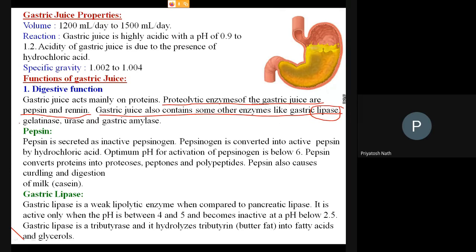And then there are gelatinase, urease, and gastric amylase. Gelatinase is responsible for the digestion of gelatin. Then urease is for the digestion of urea. And gastric amylase is responsible for the digestion of amylopectin, or you can say carbohydrate. The important ones are the lipase and gastric amylase.